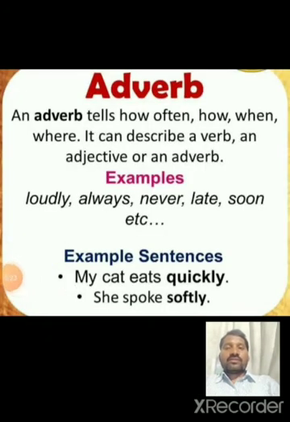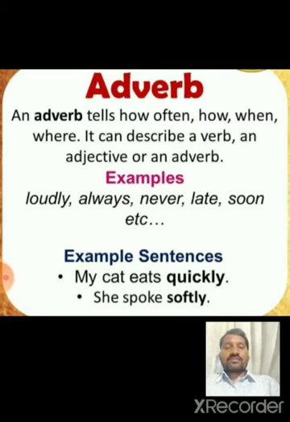Next, look into adverb. An adverb is a word that adds something to the meaning of a verb. An adverb tells how often, how, when, where. It can describe a verb, an adjective, or another adverb. An adverb tells us how something is done. Examples: loudly, always, never, late, soon, etc.